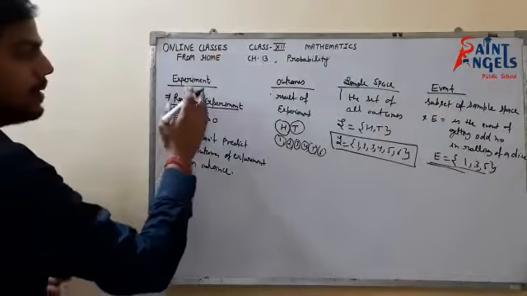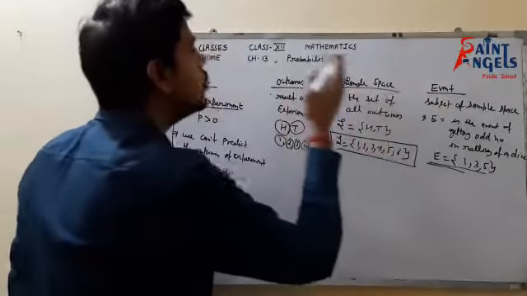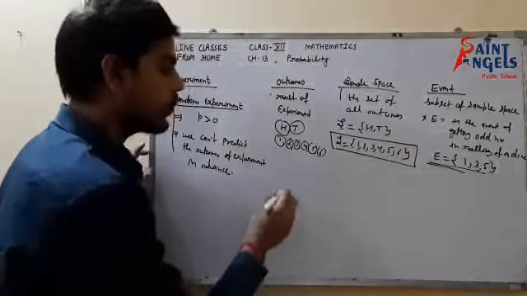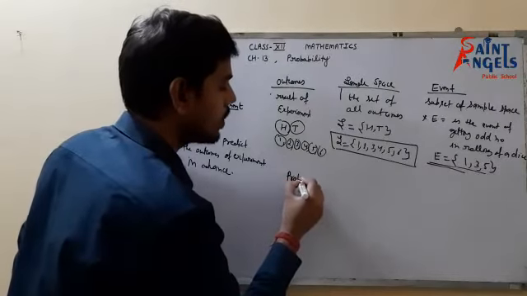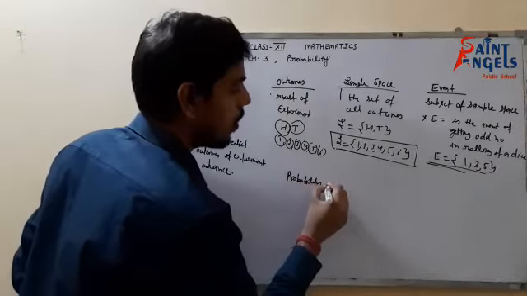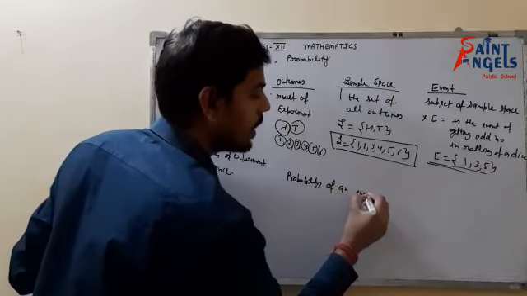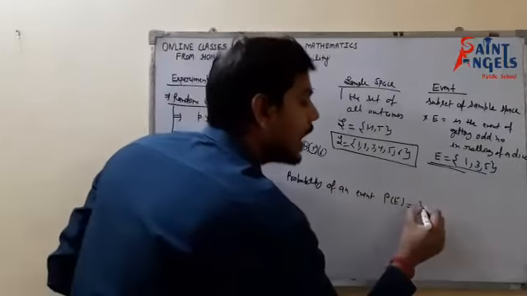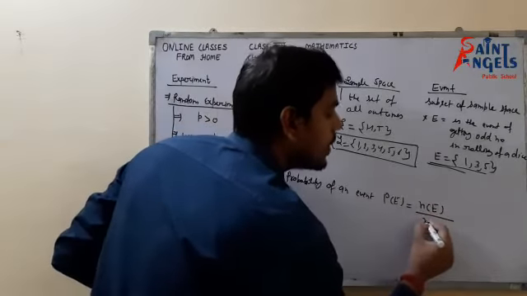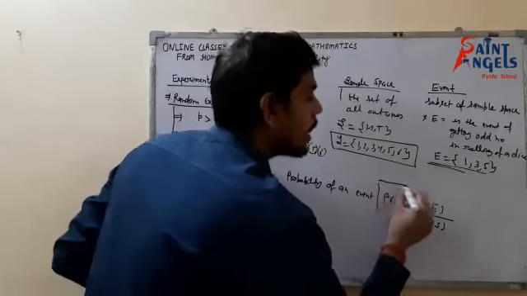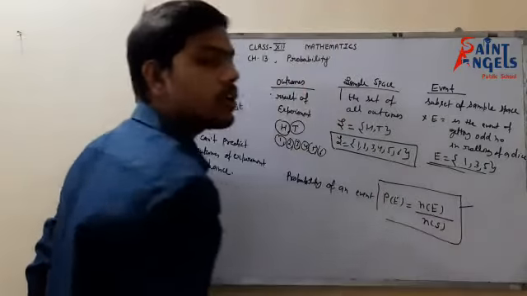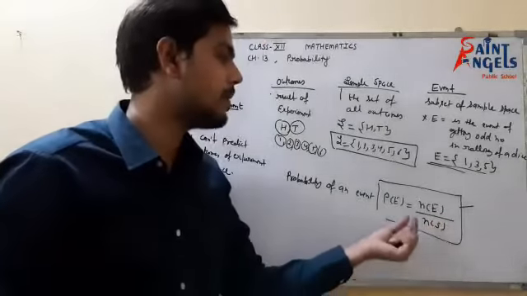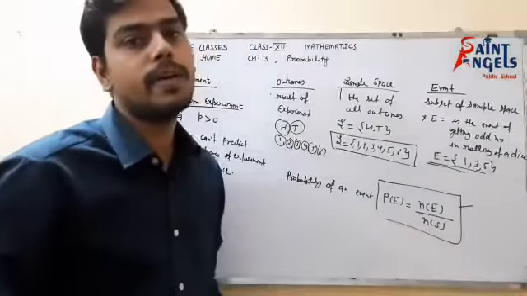So these were the basic terminology you are going to study in the axiomatic approach of probability. Now the formula for the probability of an event, P(E), equals the number of elements in the event upon the number of elements in S. In the classical approach it was favorable outcomes upon total outcomes; now it is the number of elements in the event upon the number of elements in the sample space. This is the formula in the axiomatic approach of probability.